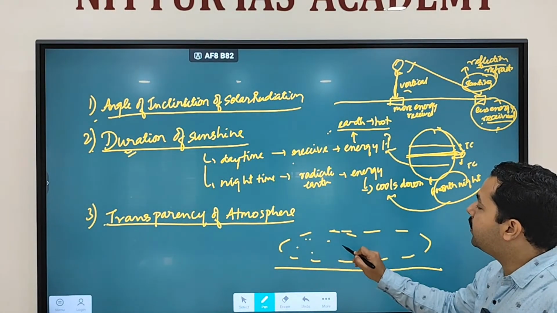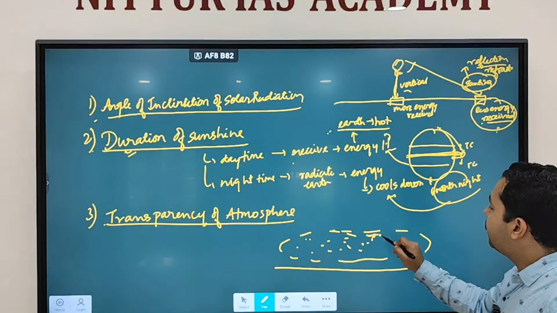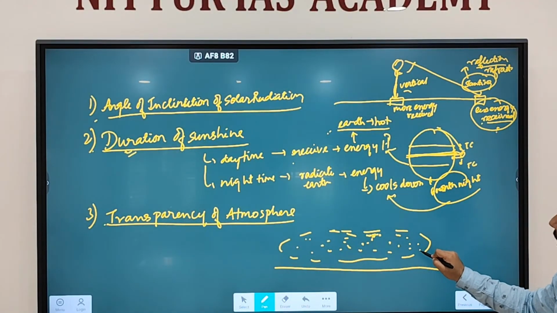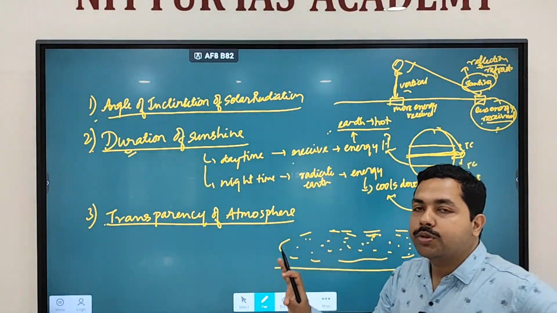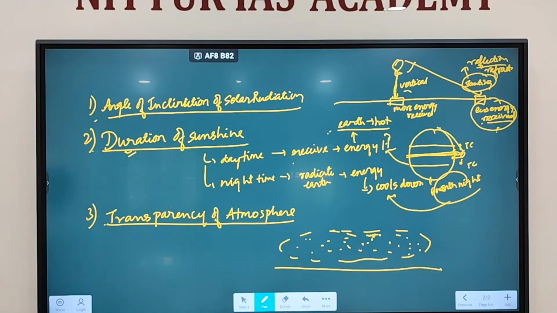The atmosphere contains many particles. These can be bigger particles, or very small particles also. So you have an atmosphere consisting of many particles. We have discussed that the atmosphere consists of gases. The atmosphere consists of aerosol also. What is aerosol?